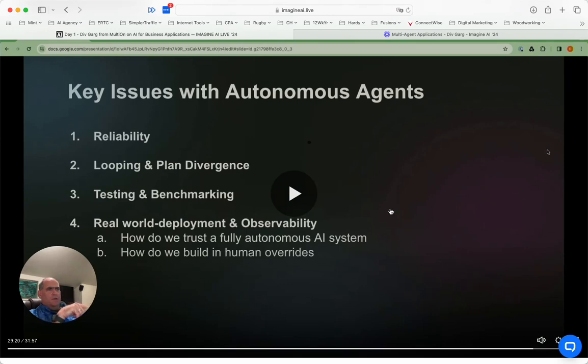So something to talk about here is this looping and plan divergence, those kinds of things. This is a problem that they have run into in Aider, and they changed the way that the entire editor works, the whole system works, by Aider 2.0 now does a flowchart, and that flowchart allows you to control the looping, just how much of the script that it sees. So anyway, that's something to note.